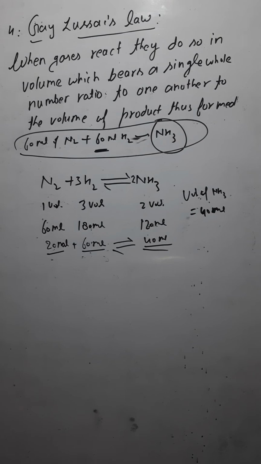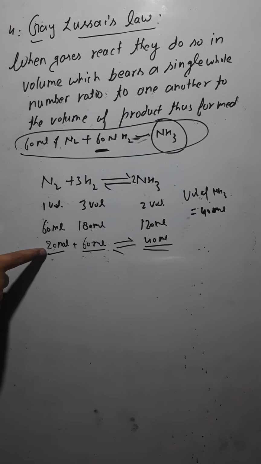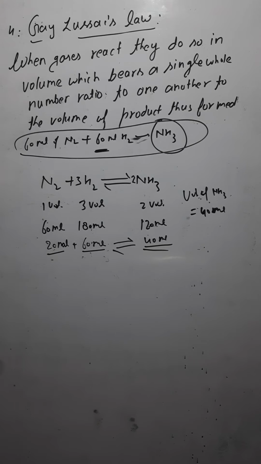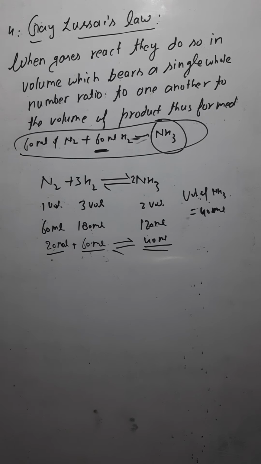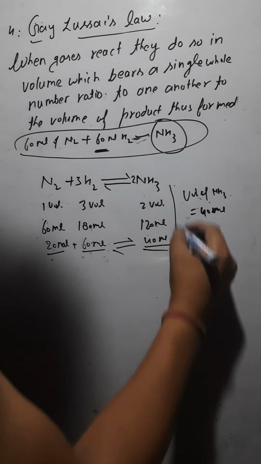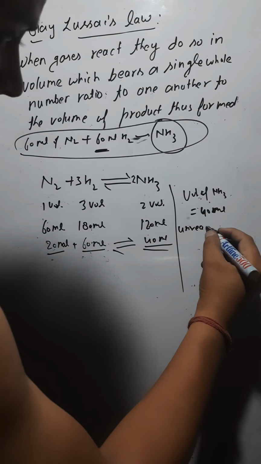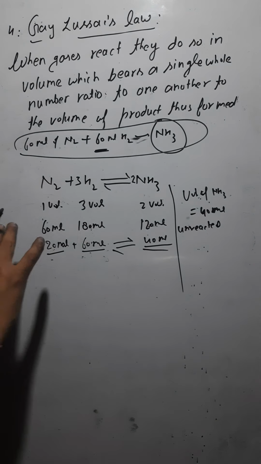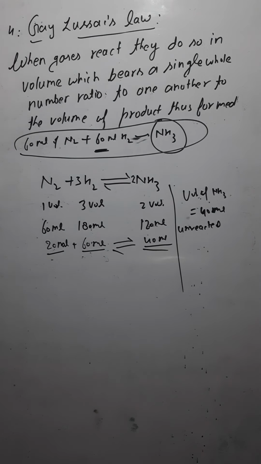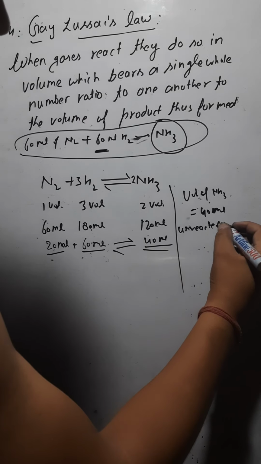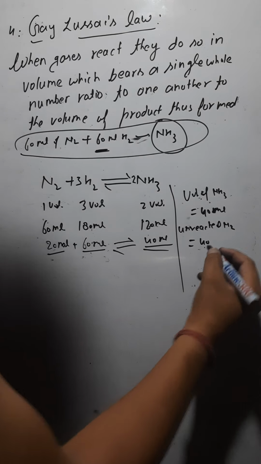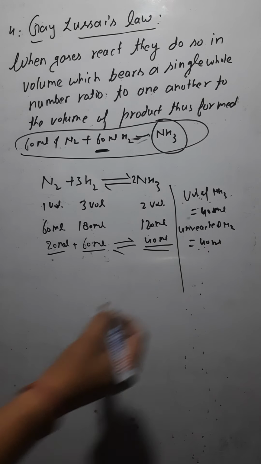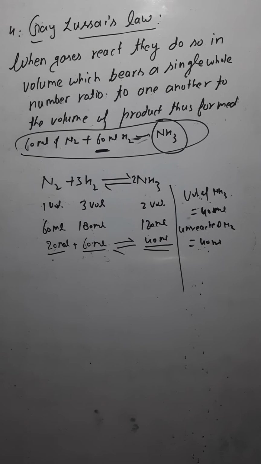But you had 60 ml of nitrogen and you are only using 20 ml of nitrogen. It means 40 ml of nitrogen is not reacted. Unreacted nitrogen would be there, which is not used in this reaction. Because you are using only 20 ml and you had 60 ml, it means 40 ml is unreacted. So this is how you would solve the given question, isn't it?